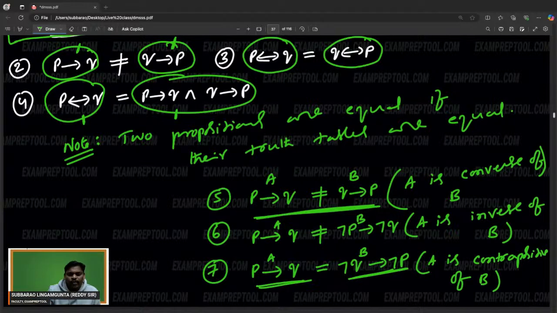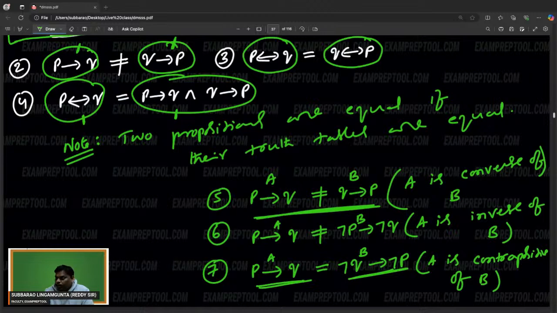Otherwise, do you have any doubt? Just remember the names. P implies Q. What is the converse? Just reverse it. Q implies P, but they both are not equal. P implies Q. What is the inverse? Negation P implies negation Q, which is called inverse. They both are not equal.